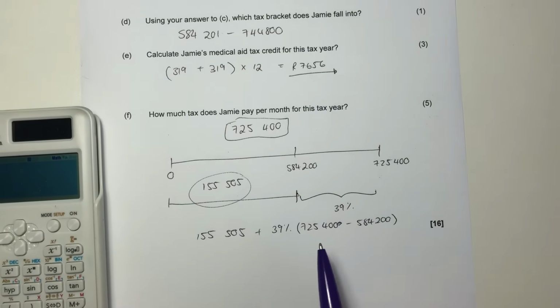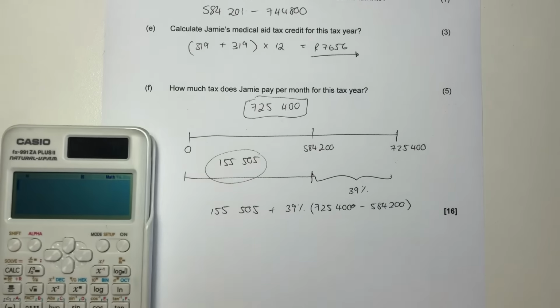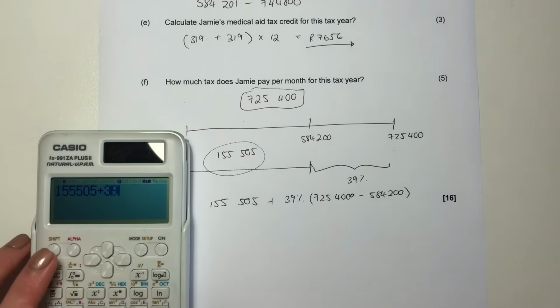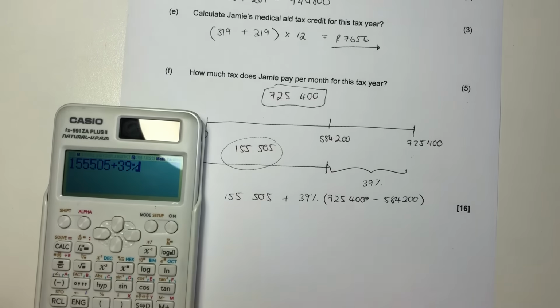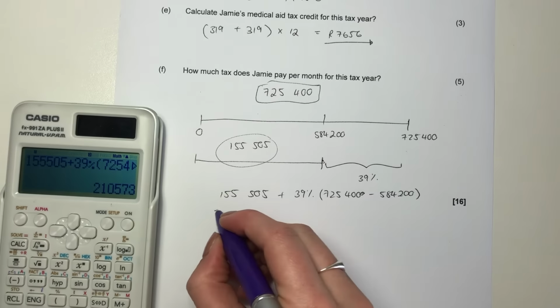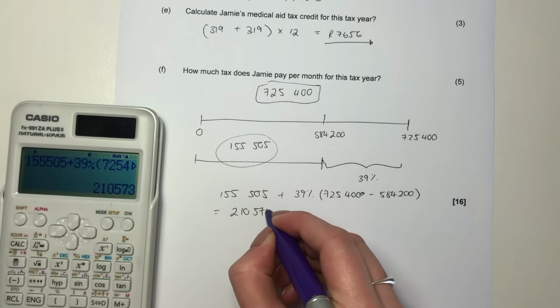Because she's not going to be paying 39% on the whole amount. It's only 39% on the amount that she hasn't paid tax on. So be very careful there because students get very confused, right? So put this into your calculator. Make sure that you type it in correctly. I can't tell you how often I see students get this wrong just because they're not paying attention to what they're actually typing into their calculator. Okay, put that in and it says that's how much she's going to pay in tax.